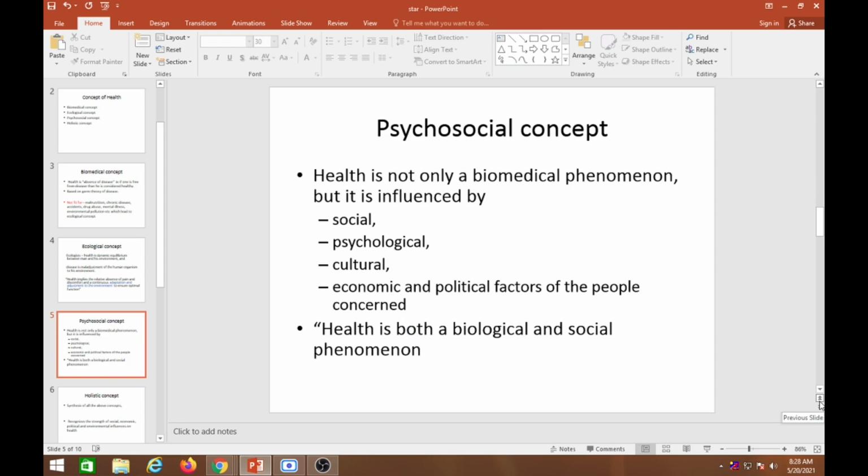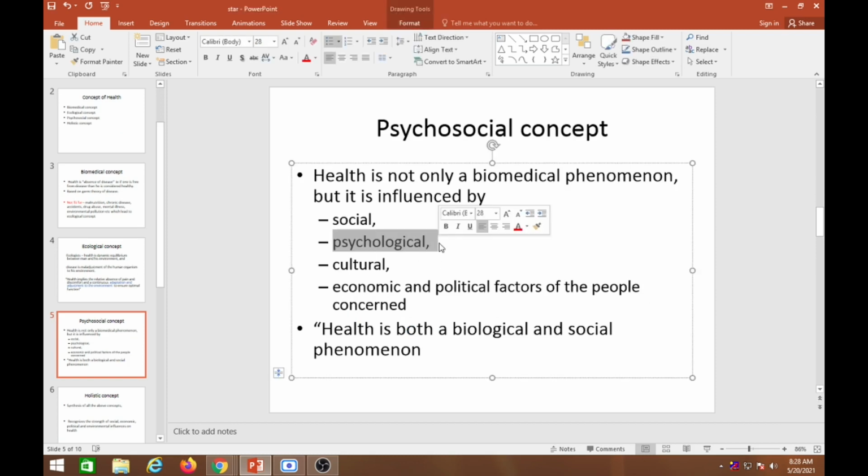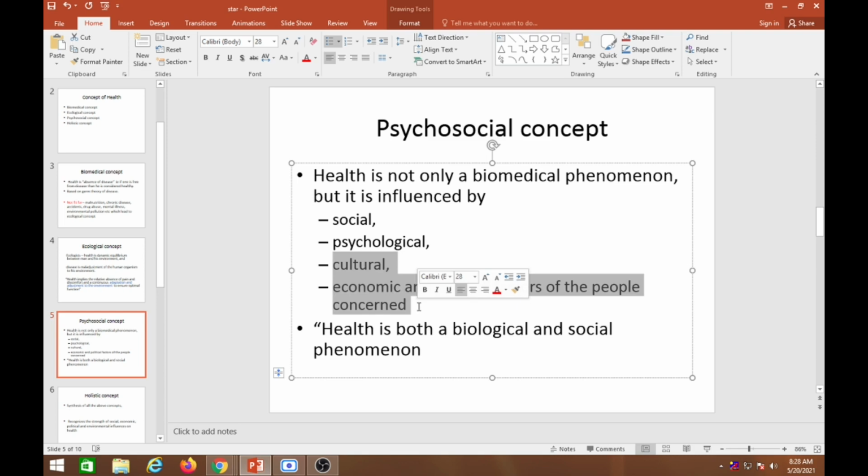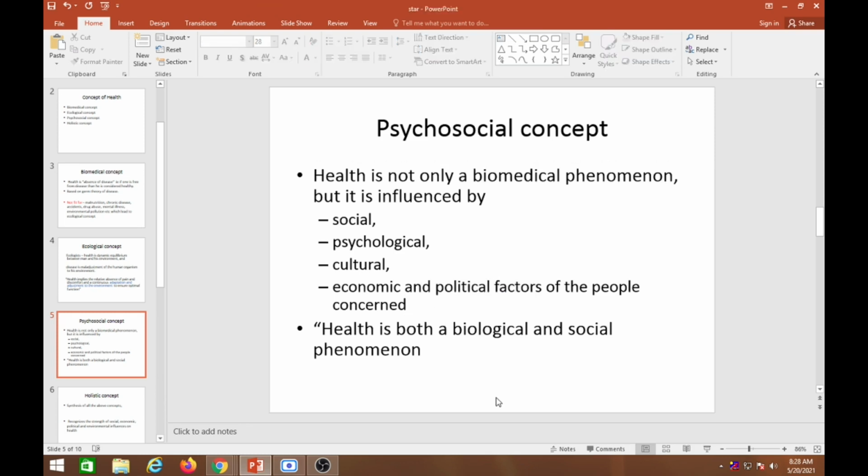Psychological, as I already told you, affects the mental part also. Then social, cultural, economic. The economy also affects health. Poor people may not afford good nutrition, so they have poor health, and they don't have access to good healthcare services either. So that also has a role in the psychosocial concept.